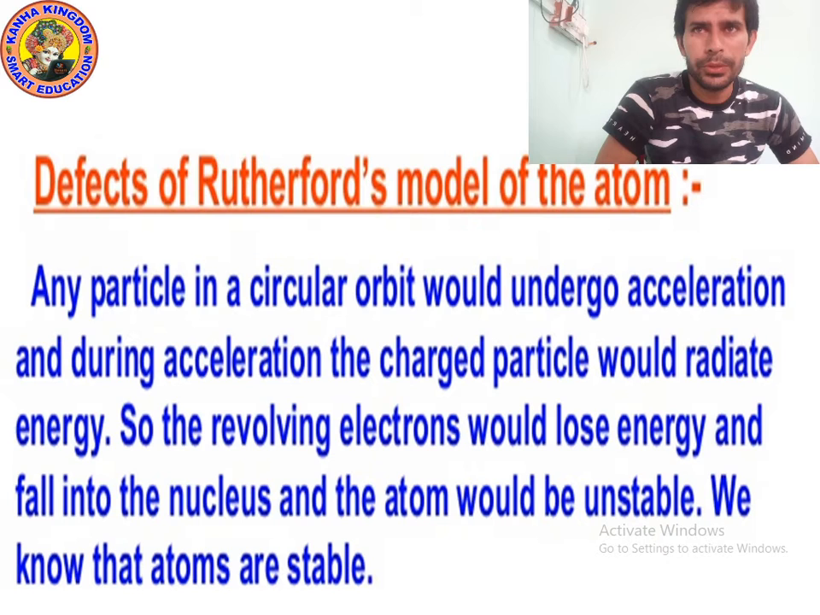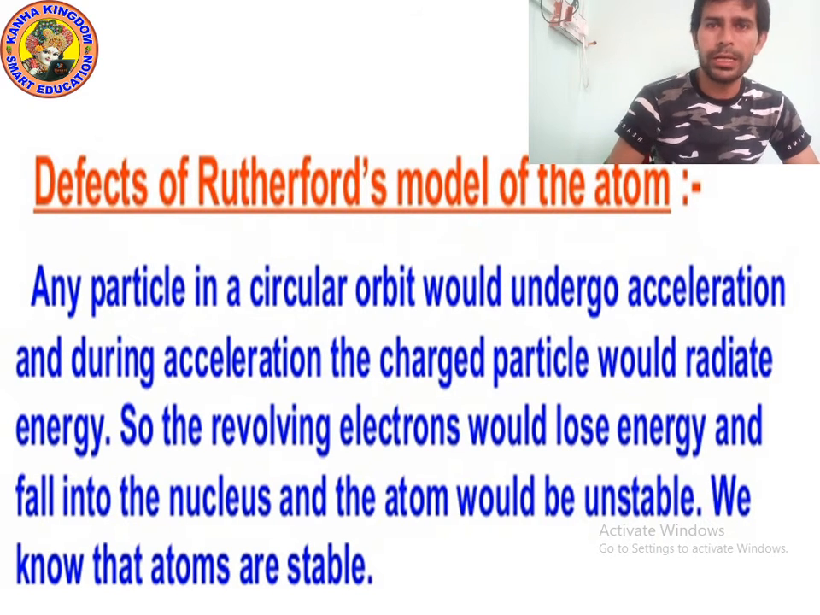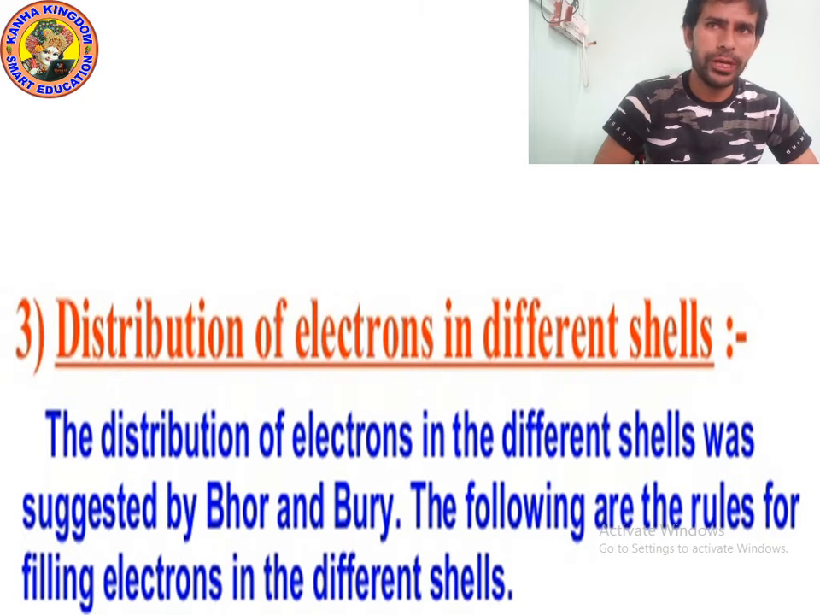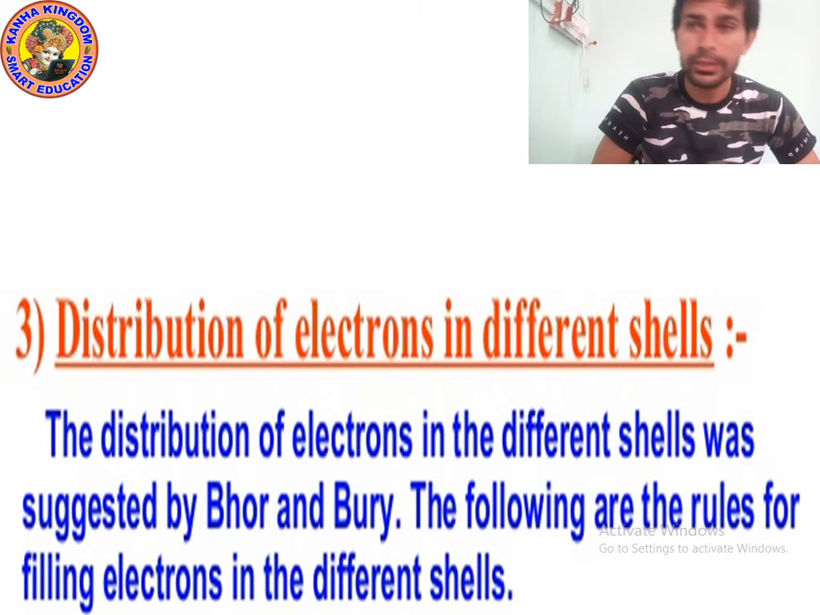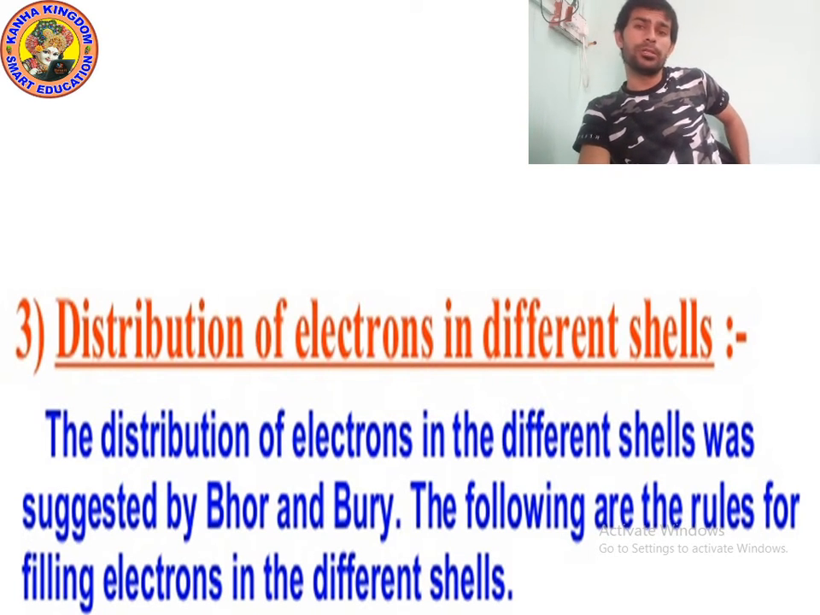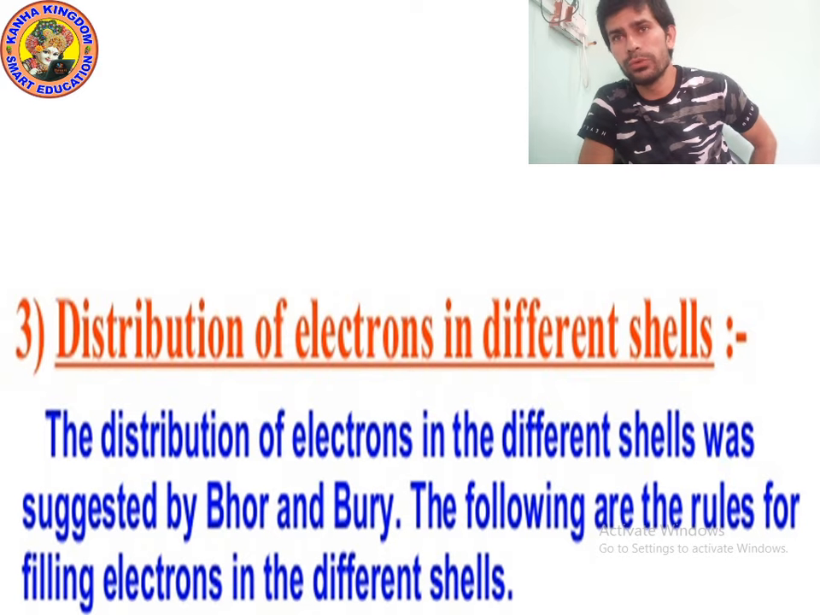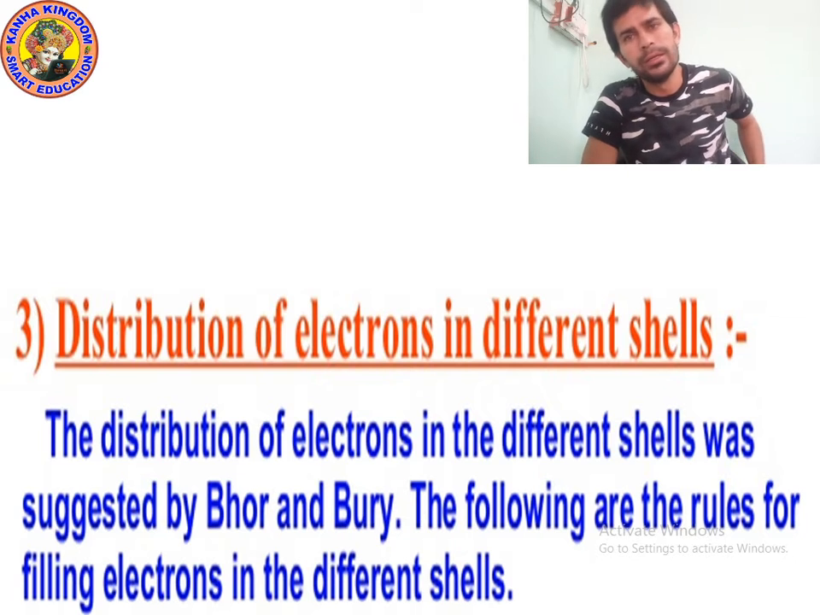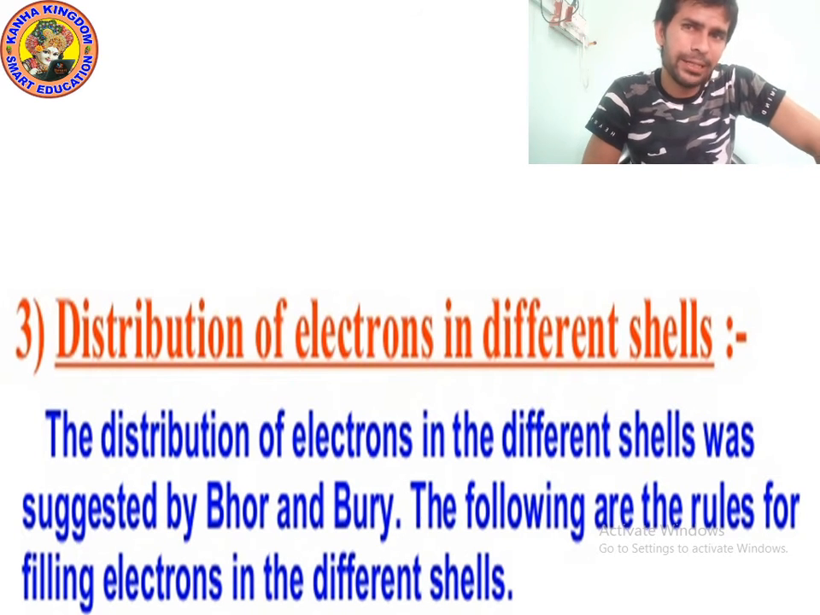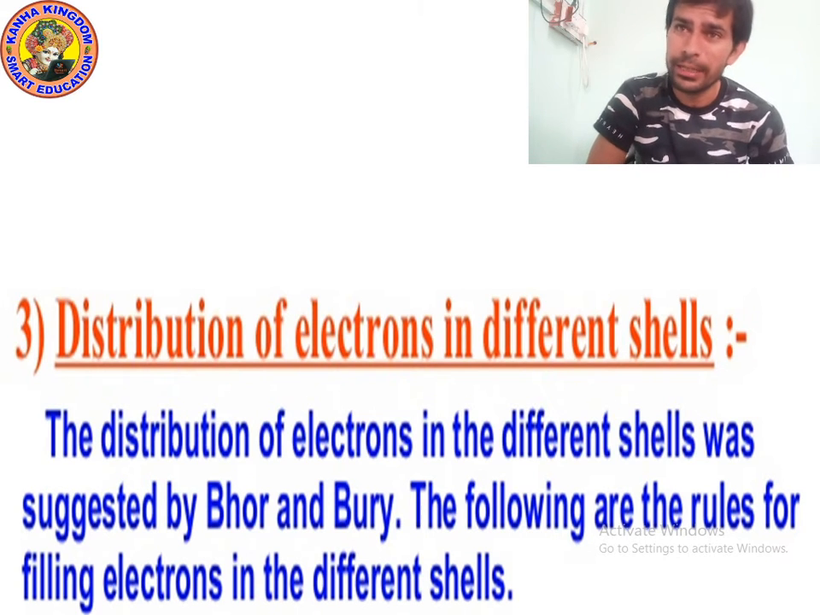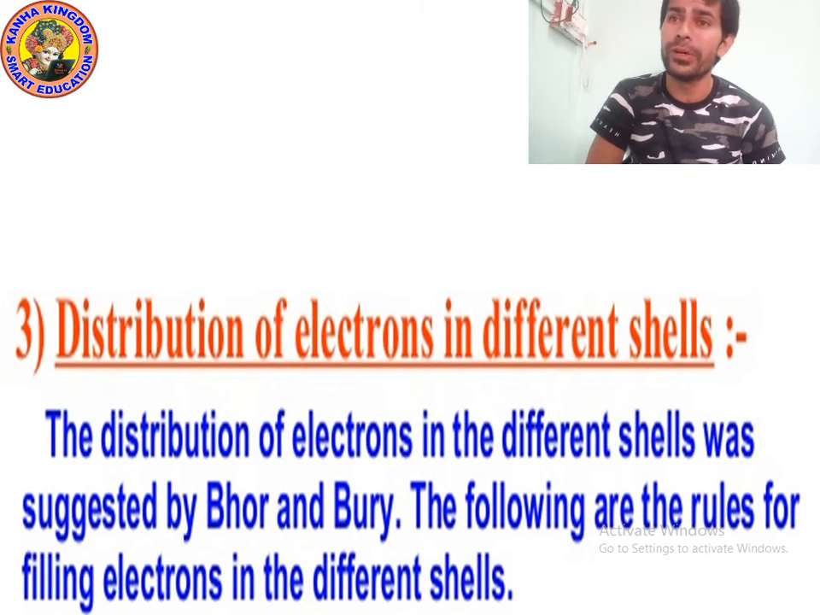So kids, I hope you understood the defects of the Rutherford atomic model. Now let's move on to the next point. The next topic is distribution of electrons in different shells. Orbit is also known as shell. Yes, you can call an orbit a shell also. Same name, don't confuse orbit and shell. Both are the same. So distribution of electrons in different shells means distribution of electrons in different orbits.